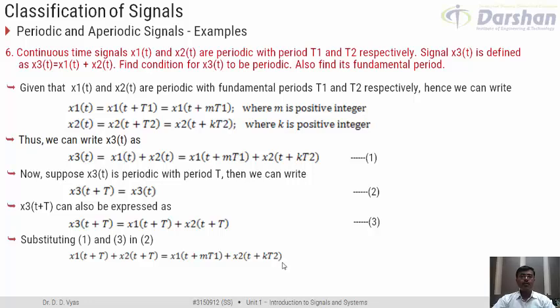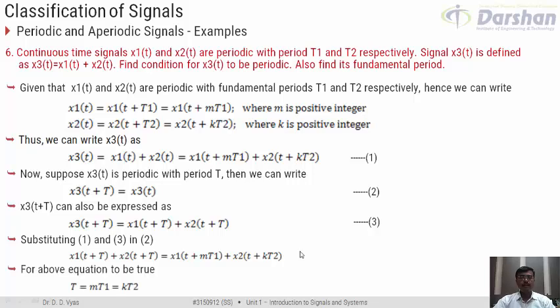Now, if we try to look at this expression carefully, on the LHS as well as the RHS, we have a summation of two signals. x1 is there on the LHS, x1 is there on the RHS, x2 is there on the LHS, x2 is there on the RHS. Now, for this expression to be true, what is necessary is that this capital T, which is there with x1, should be equal to mT1. Similarly, this capital T, which is there with x2, should be equal to kT2.